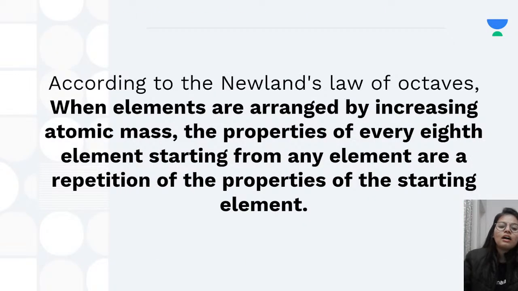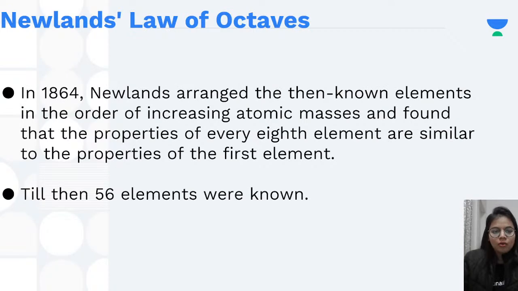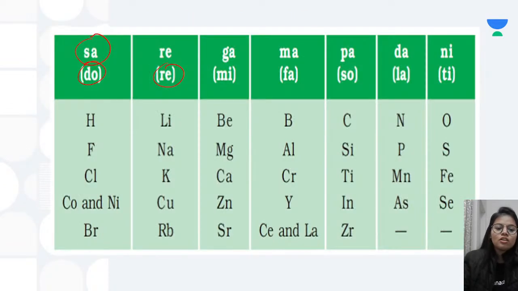Okay, so according to Newlands' law, when we arrange the elements according to their increasing atomic mass, the properties of every eighth element starting from any element are a repetition of the properties of the starting element. Now let's see. Let's say we are starting from lithium. Okay, so 1, 2, 3, 4, 5, 6, 7 and 8.